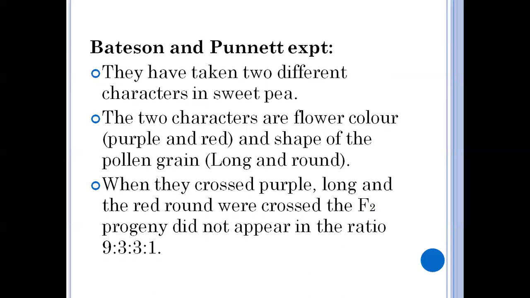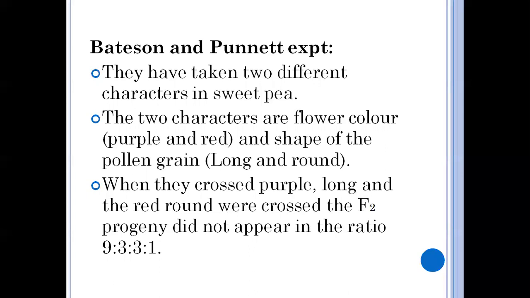In this experiment, they took two characters in sweet pea, Lathyrus odoratus. What are those two characters? The first is flower color.